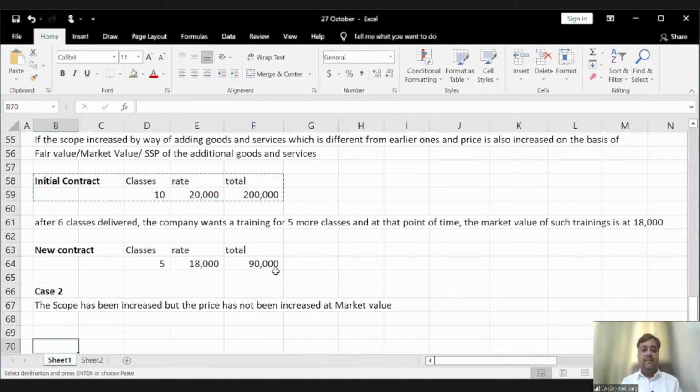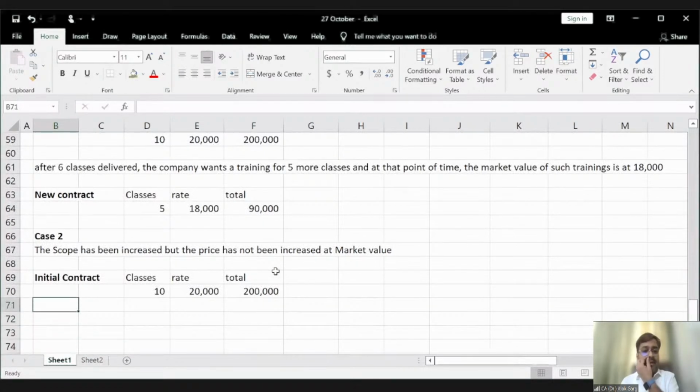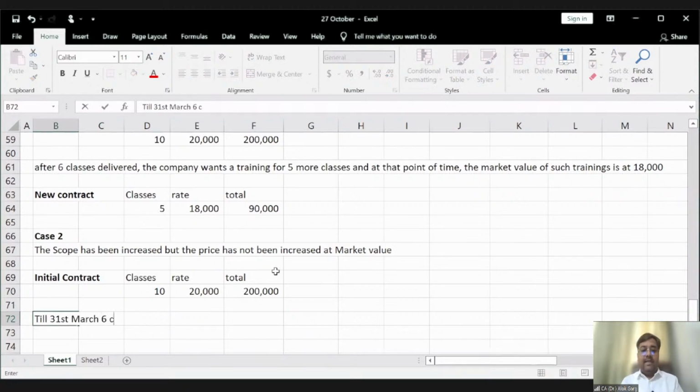Example, initial contract: 10 classes, 20,000 rate, total is 2 lakh rupees. Till 31st March, 6 classes were delivered, right?